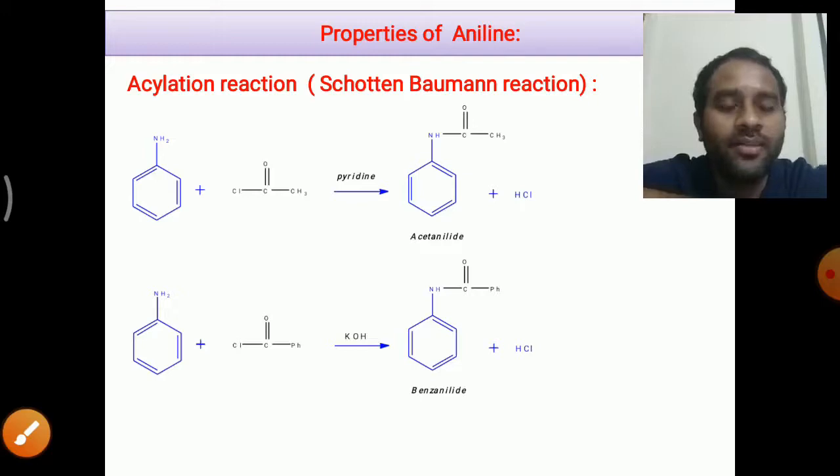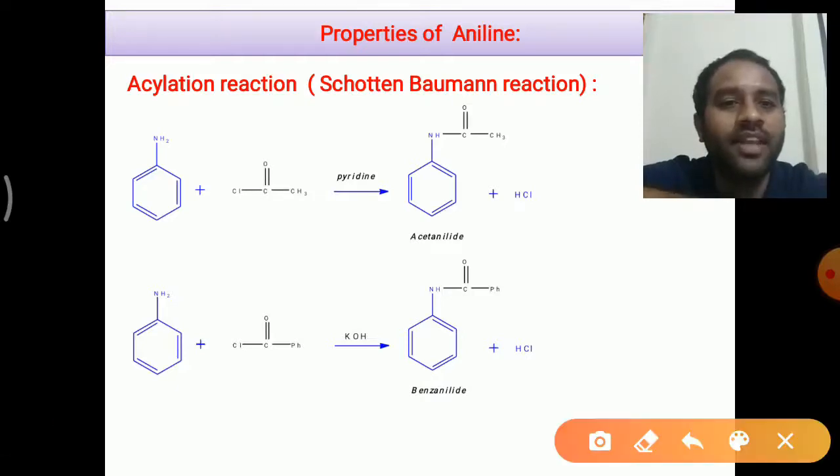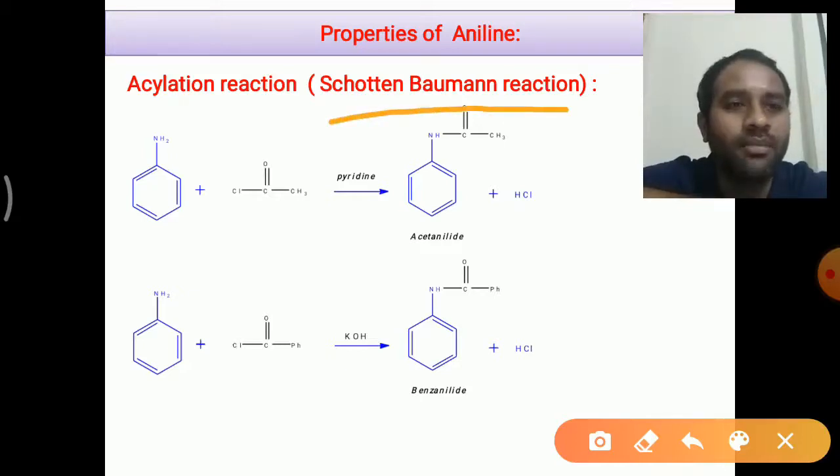The first one, you can see here, is the acylation reaction, which is also known as the Schotten-Baumann reaction. It is a very important reaction. This is the name of the reaction, called the Schotten-Baumann reaction. What is the Schotten-Baumann reaction? The acetylation of aromatic amines is called